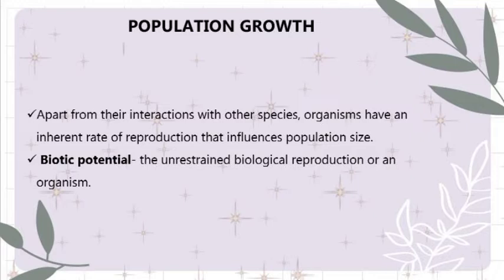So when we say biotic potential, it is the unrestrained biological reproduction of an organism. For example, a single female housefly, Musca domestica, can lay around 120 eggs in 56 days. Those eggs could become mature adults, and suppose half are female, they can each lay another 120 eggs. At this rate, there can be 7 generations of flies in a year,